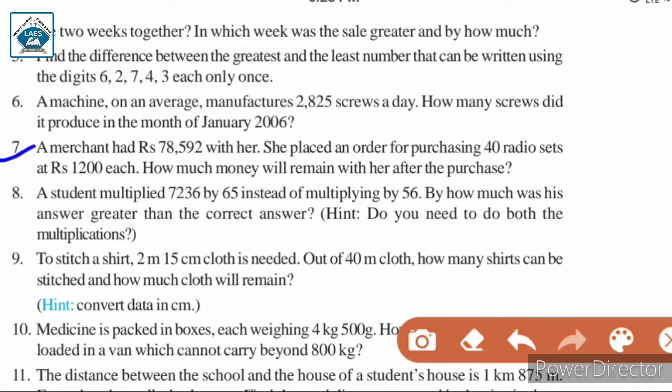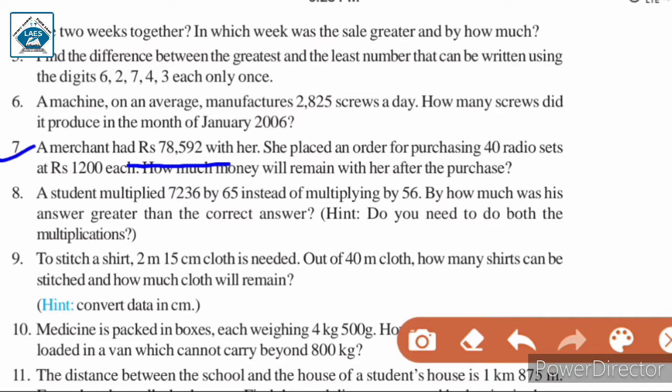Question number 7. A merchant had rupees 78,592 with her. She placed an order for purchasing 40 radio sets at rupees 1,200 each. How much money will remain with her after the purchase? Now in this question, at the beginning the merchant has rupees 78,592 with her.